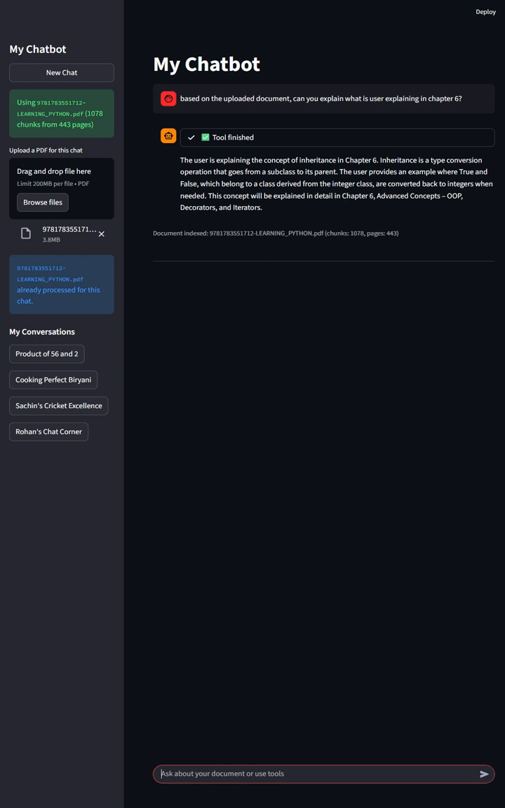So that was a quick product showcase of this offline AI chatbot, which has stateful multi-session memory, real-time streaming UI, integrated utility tools, and document-grounded answers using RAG. The entire system runs locally using Ollama and persists conversations in SQLite. So you can always resume chats exactly where you left off.